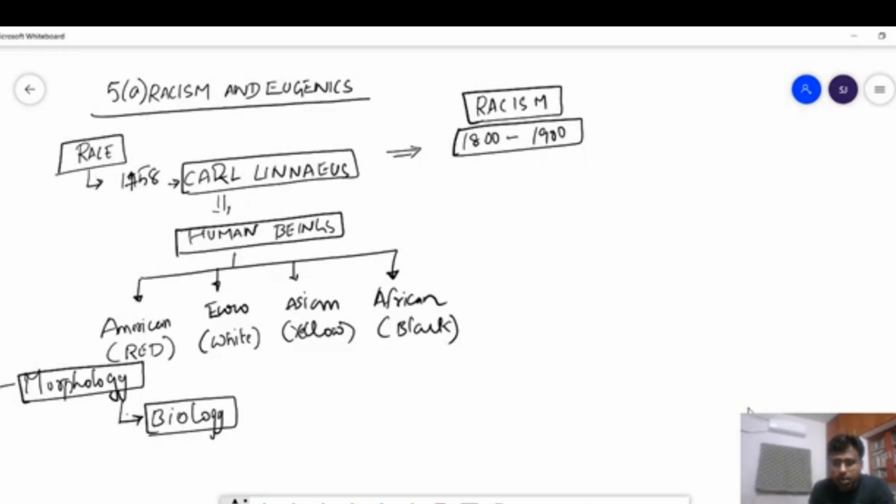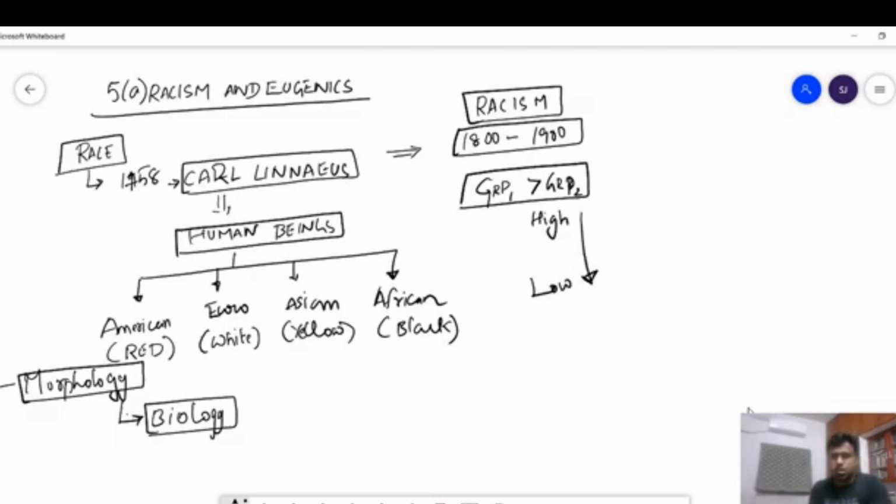You have to see that race is a distinction or classification of people or human population into distinct groups. But racism is a concept where they say that one group is greater than the other group. This kind of classification is high and low. They classified these races from high to low.